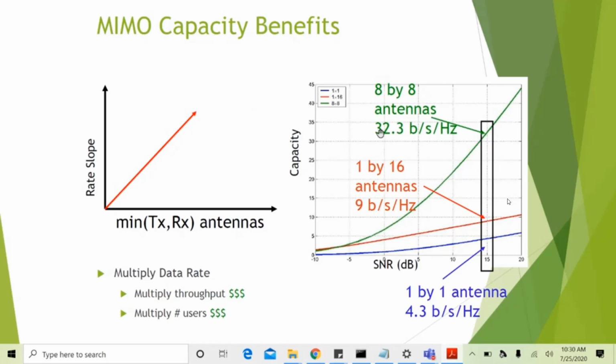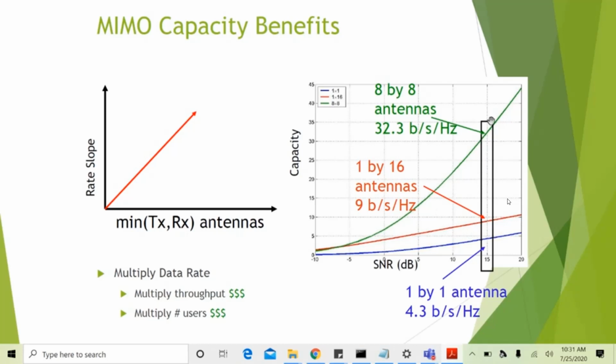And here on the right side, we can see the plot of capacity versus SNR. You can see at an SNR of around 15 dB, this blue curve represents 1 by 1 antenna, simple SISO, single input single output, which has a spectral efficiency of 4.3 bits per second per hertz. At the same SNR, the red curve, which is 1 by 16 antennas, one transmit antenna and 16 receive antennas, has a spectral efficiency of 9 bits per second per hertz.